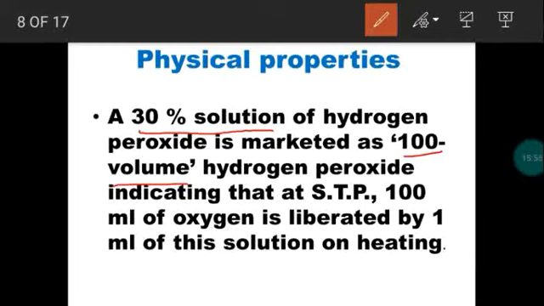30%. The reason is, when we heat 1 ml of hydrogen peroxide at standard temperature and pressure, standard temperature around 27 degrees Celsius, pressure 1 atmosphere, it liberates 100 ml of oxygen. When hydrogen peroxide is heated, it produces water and oxygen. So when 1 ml hydrogen peroxide is heated at standard temperature and pressure, 100 ml oxygen will be liberated. So a 30% solution of hydrogen peroxide is called 100 volume hydrogen peroxide.